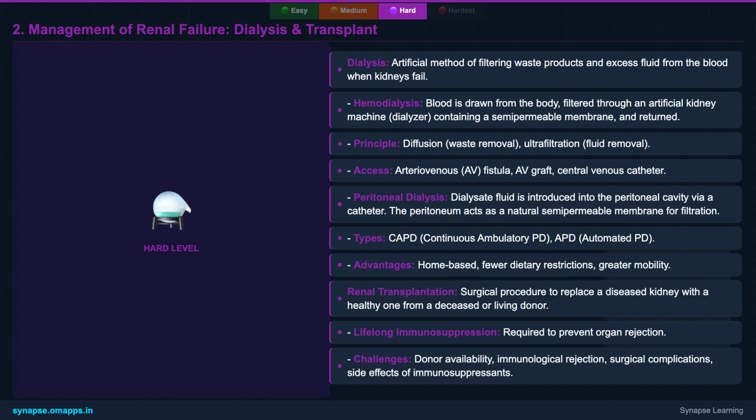When kidneys fail, these are the primary life-sustaining interventions. We'll delve into the principles of hemodialysis, where blood is filtered by an artificial kidney machine, and peritoneal dialysis, which uses the patient's own abdominal lining as a filter. We'll also discuss renal transplantation, including the challenges of donor matching and the lifelong need for immunosuppression. This slide provides a detailed comparative overview of these critical treatments.